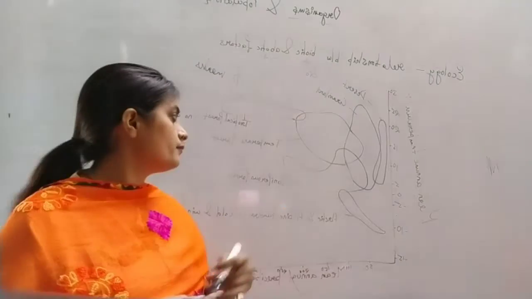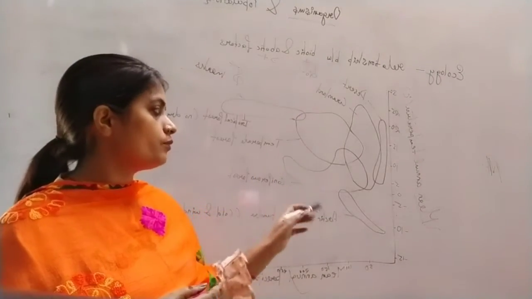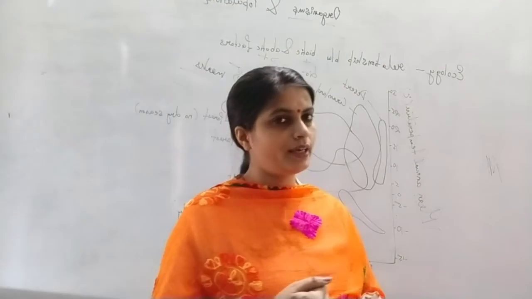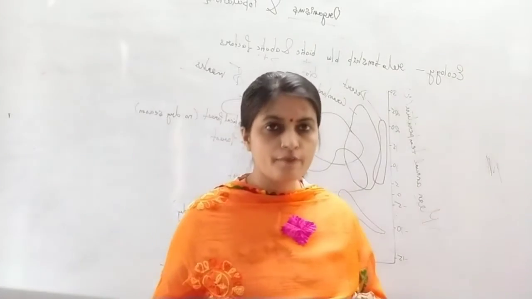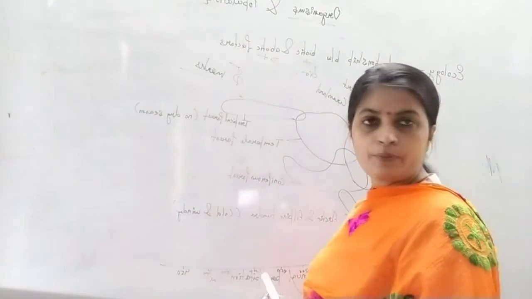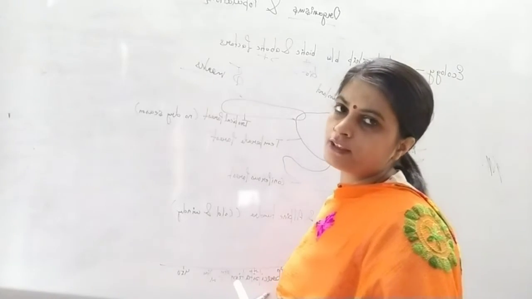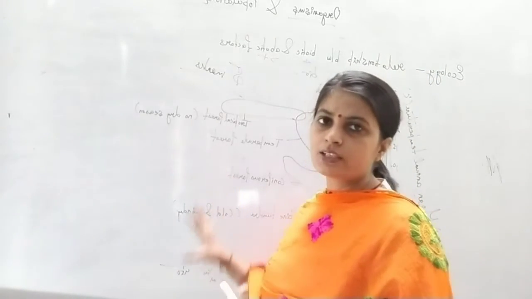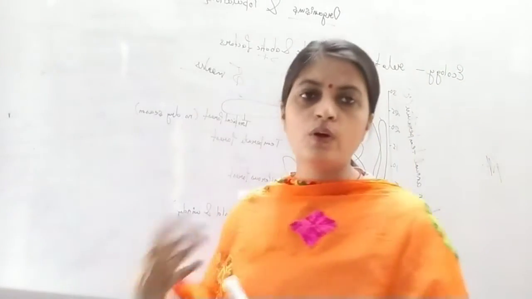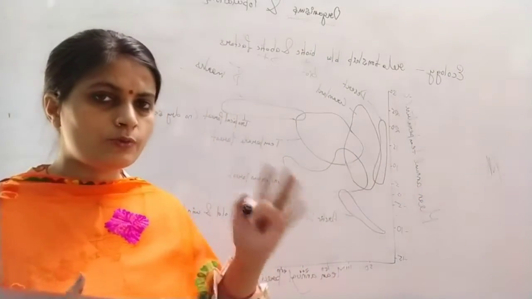There are major biomes which are divided on our planet Earth on the basis of the temperature they have, on the basis of the vegetation they have, on the basis of annual precipitation or rainfall they face. On that basis, it has been categorized into various biomes. These biomes you can all see in the NCERT book.